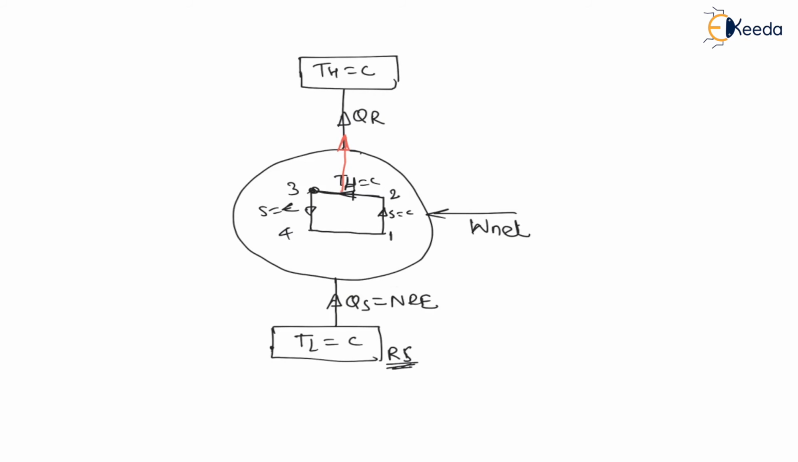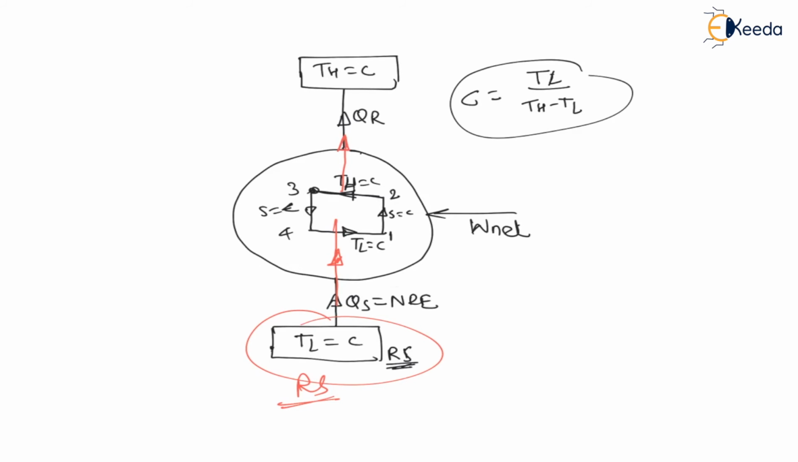And 4 to 1 is constant temperature heat absorption, that is lower temperature is constant and heat is absorbed, that means heat is extracted from the refrigerated space. Heat is removed from this refrigerated space, or heat supplied to the refrigerator means heat absorbed by the refrigerator. And for this we have seen COP is nothing but lower temperature divided by higher temperature minus lower temperature. This formula we have seen, lower temperature divided by the difference of temperature.